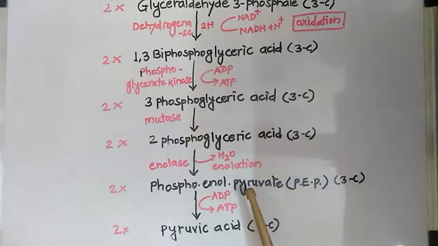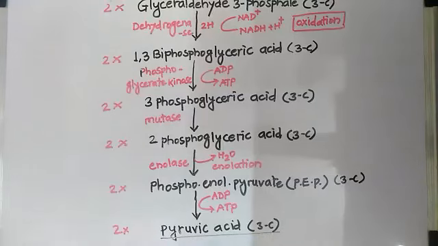And this phosphoenol pyruvate undergoes a process in which ADP is converted into ATP molecules and it is converted into pyruvic acid. It is a 3-carbon compound. So student, keep one thing in your mind: initially we take glucose as a 6-carbon compound and this is finally converted to pyruvic acid, a 3-carbon compound.